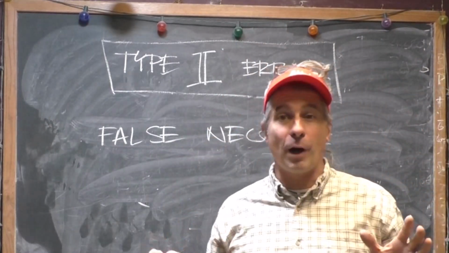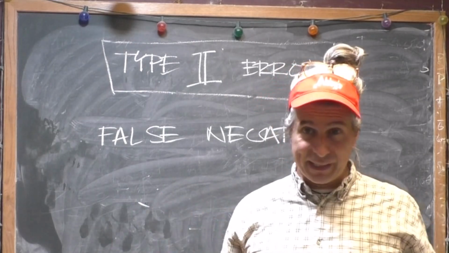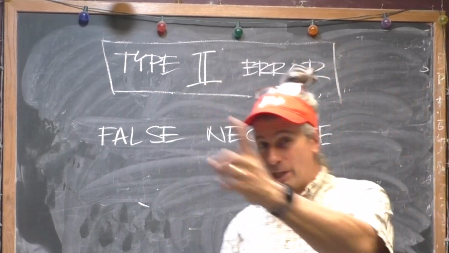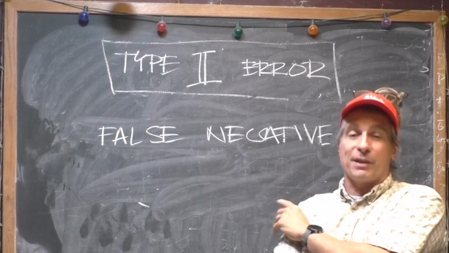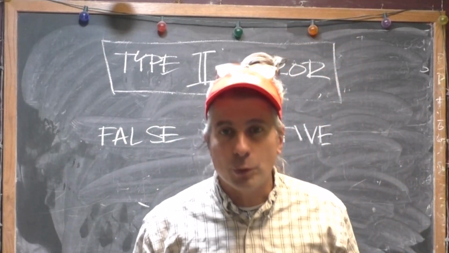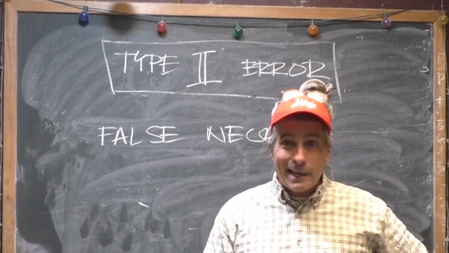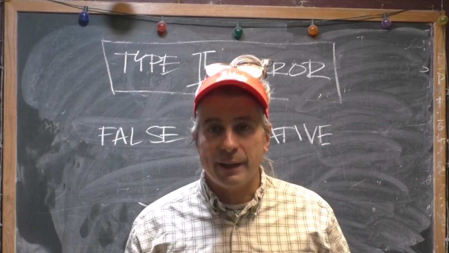You're never going to know for 100% certainty if you make either of these kinds of errors. But the only way you potentially could make this error is if you get a big p-value. And you act appropriately. If you get a big p-value, you're going to believe the null hypothesis. You're going to say, well, nothing changed. There's always the chance that it could.